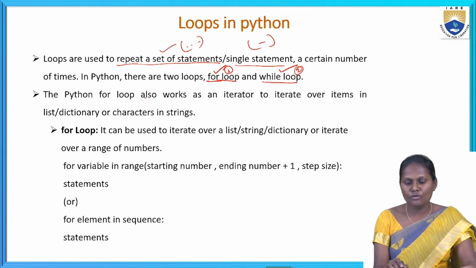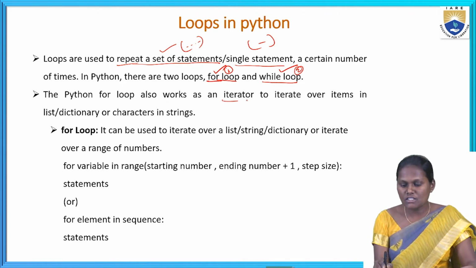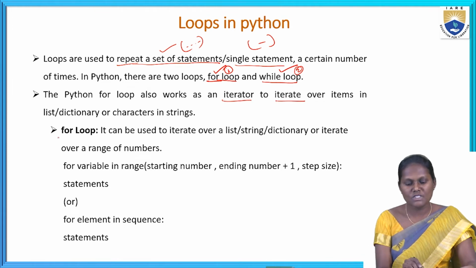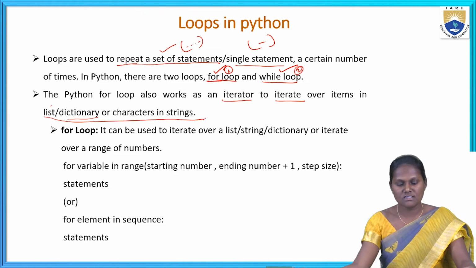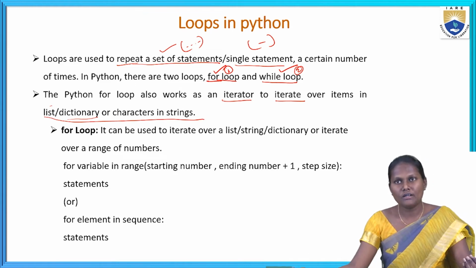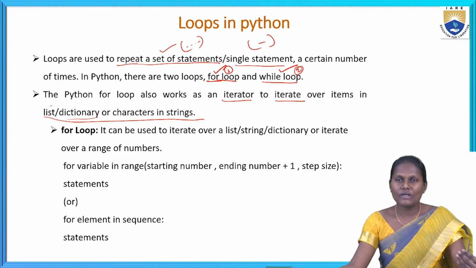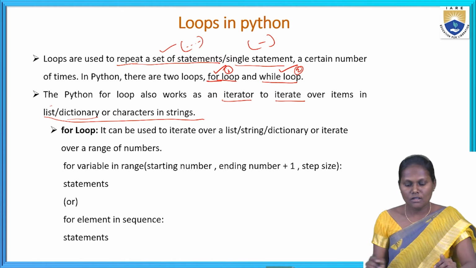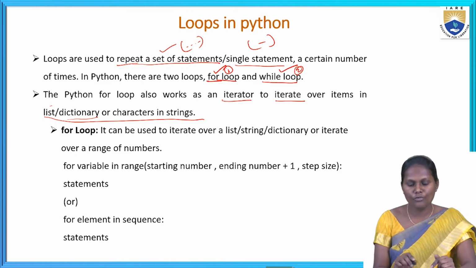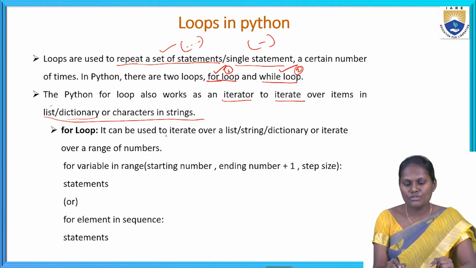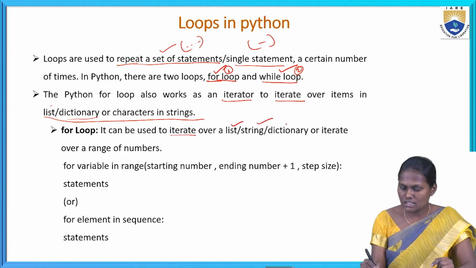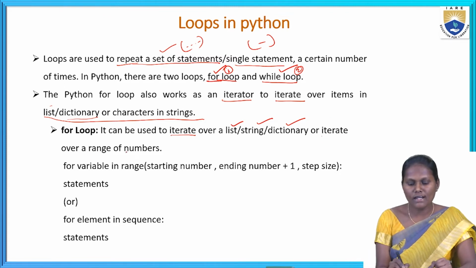The Python for loop also works as an iterator, to iterate over items in a list, dictionary, characters or strings. Here we see what the for loop is and how we are using it. It can be used to iterate over a list as well as a string as well as a dictionary, and to iterate over a range of numbers.